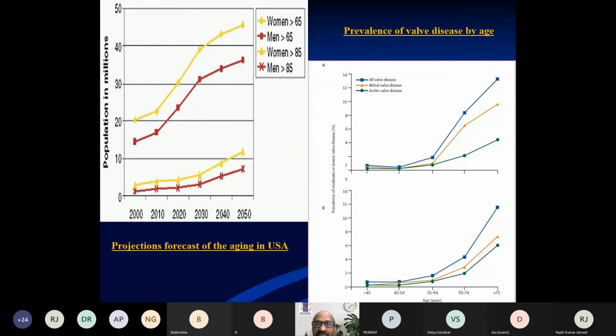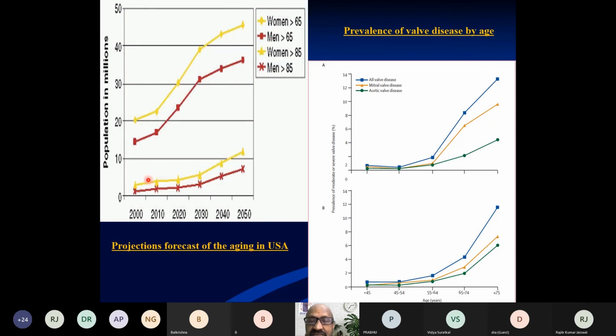Why should we know about the mitral valve? This is because by the year 2030, at least 20% of the individuals living in the United States will be having valvular heart disease. 20%, just look at that. 20% of the individuals above 65 years will have significant valvular heart disease.